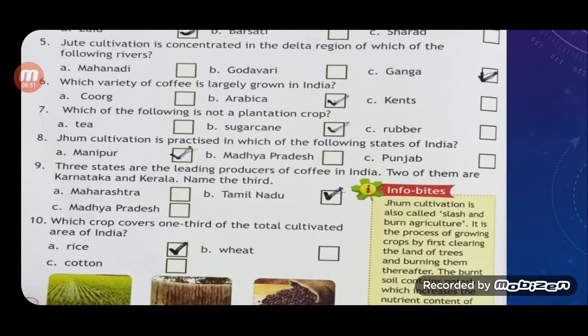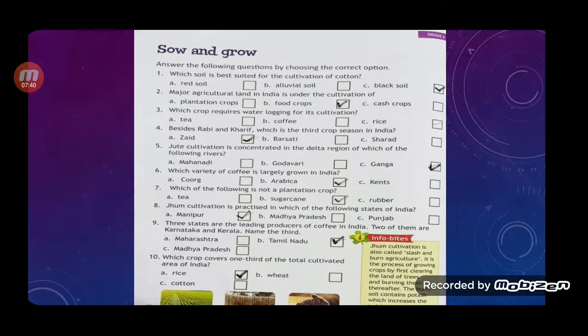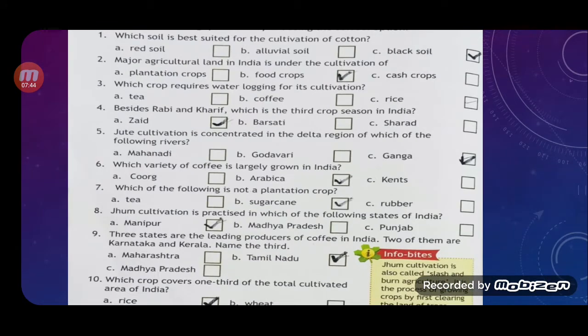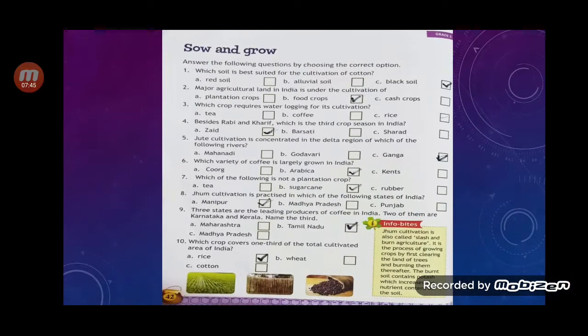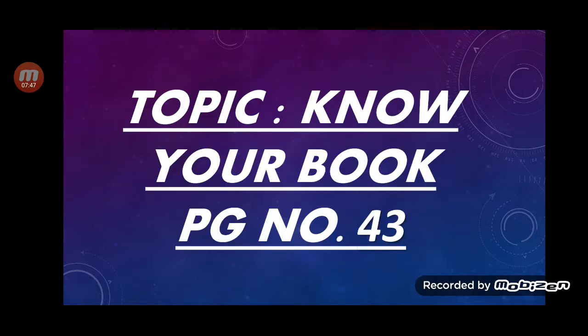Children, hope you understood this chapter. Let's come to the next chapter. That is page number 43, and the topic is Know Your Book.